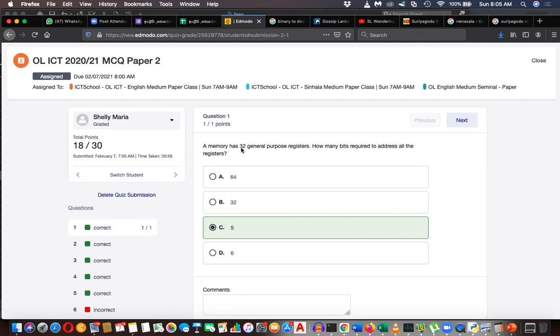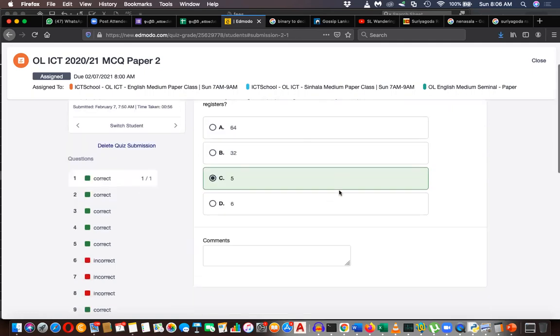Think about this figure: 32 unique addresses, so it is 2 to the power 5. It's the same theorem, which is used in the logic gates and in the number systems. If there are 2 digits in binary, there will be 4 combinations. 3 digits in binary, 8 combinations. 4 digits, 16 combinations. 5 digits in binary, 32 combinations. So that was how you find the answer here. It has been given correctly, so it's correct.